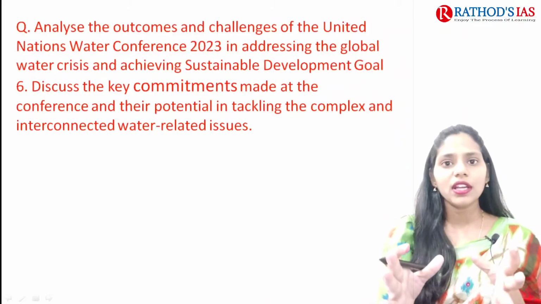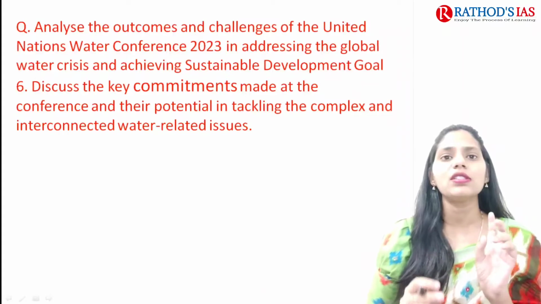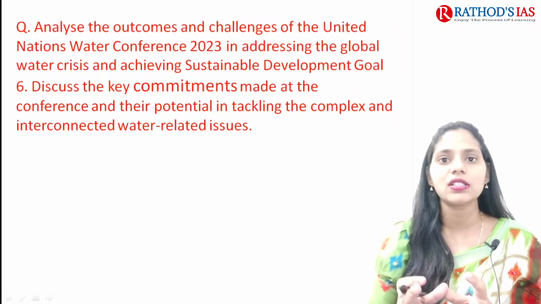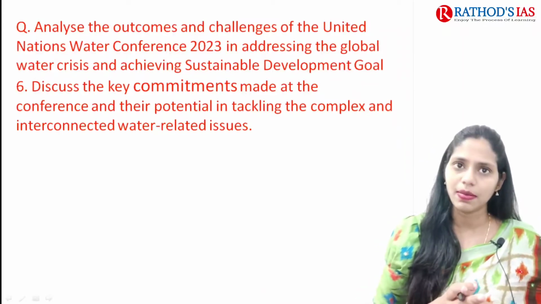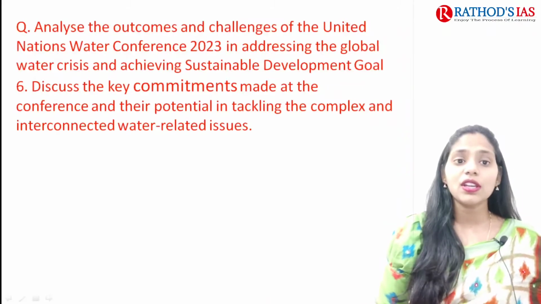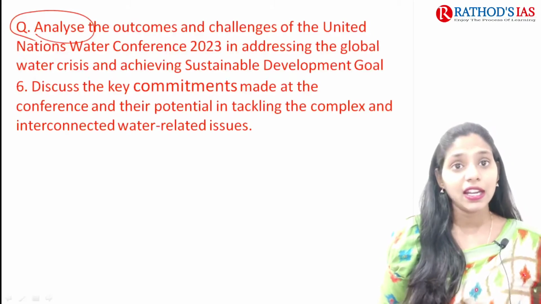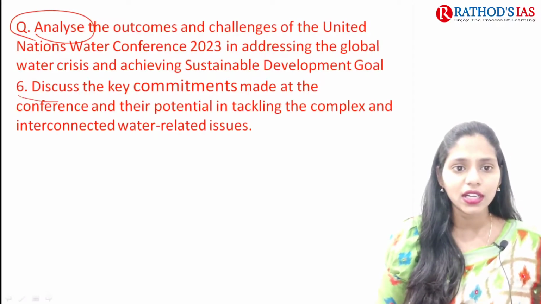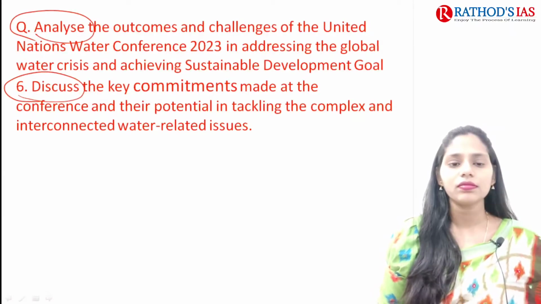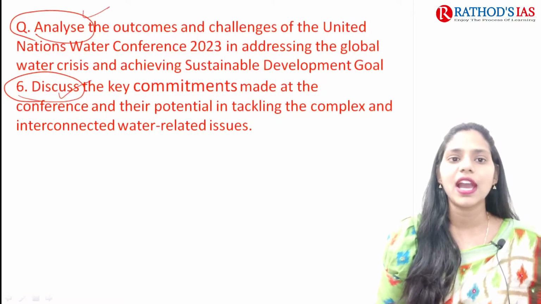Whenever you are reading a question, try to read it at least twice or thrice to understand what exactly the question is demanding. Here we have a directive, analyze, and in the other question we have one more directive, that is discuss.